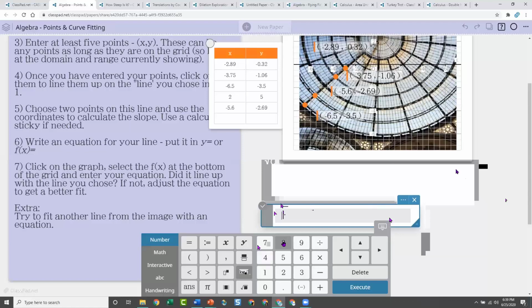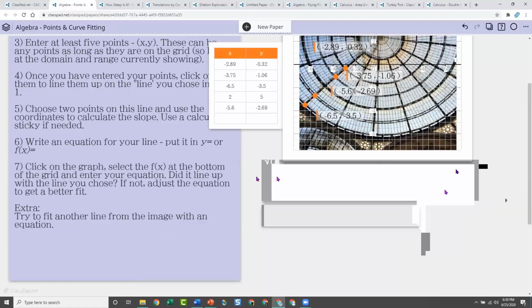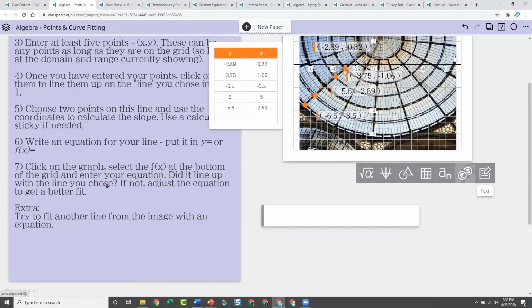Those of you who are not familiar with ClassPad, when you click anywhere on the screen, here's all your options. So calculate, graph, geometry, data, sequences, finance, and text. So here's an example of a text. This purple thing is a text box. This is a graph.